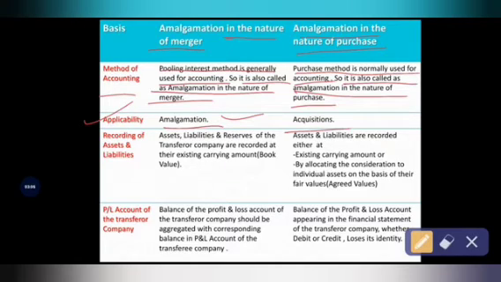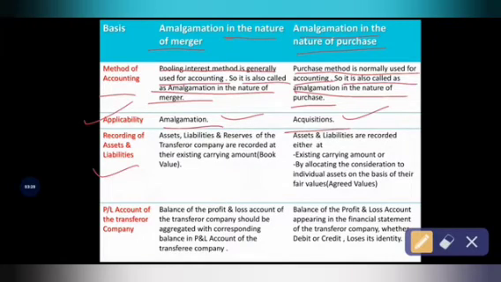That's why amalgamation in the nature of purchase is applicable to the acquisition concept. And the third difference is based on how the companies are going to record their assets and liabilities in the books of account.